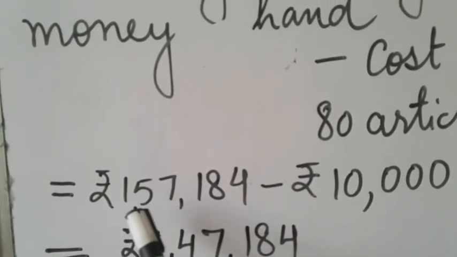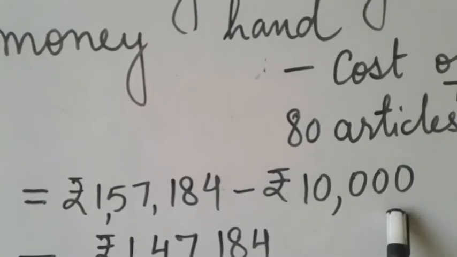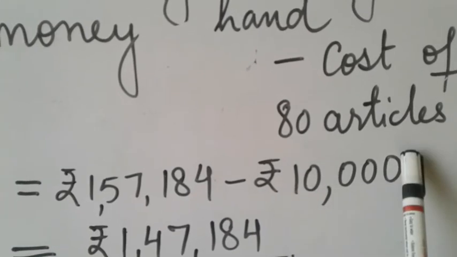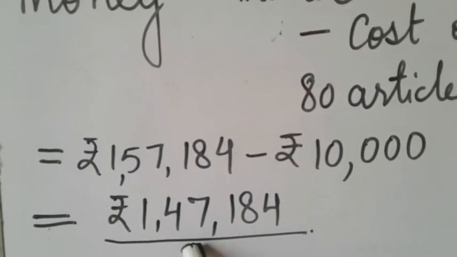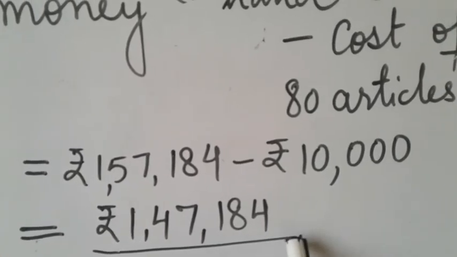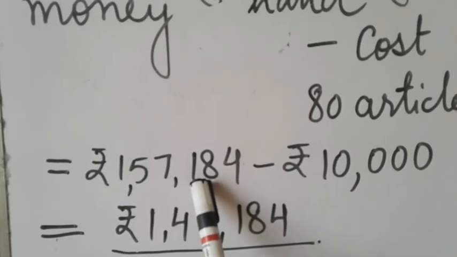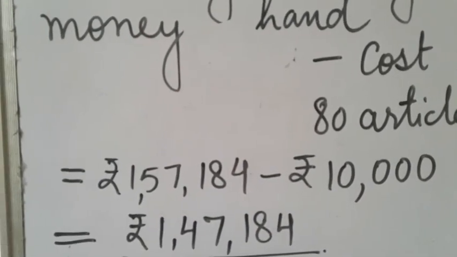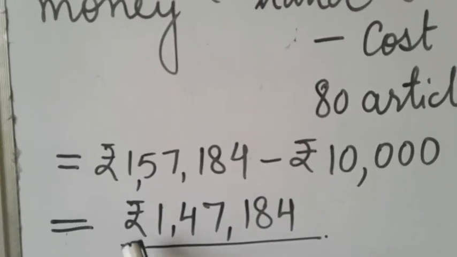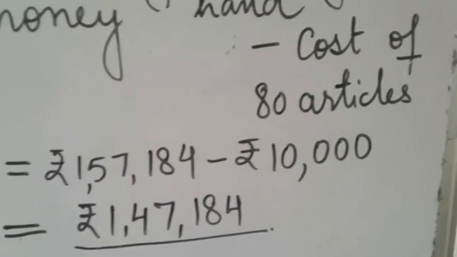Rupees 1,57,184 minus rupees 10,000. This the man was having in his hand and this he has spent on articles, and the final amount which was left with him was rupees 1,47,184. So you have to subtract 10,000 from the money in hand. Okay. So money left with him, or the remaining money with the man, hence the remaining money with the man is rupees 1,47,184. Thank you.